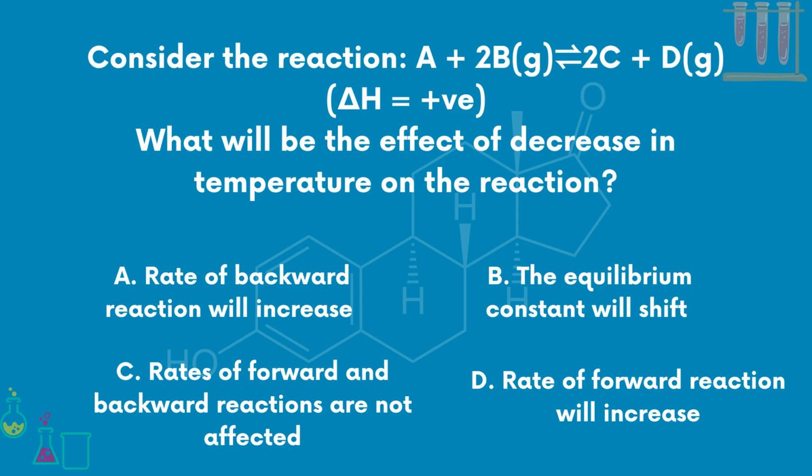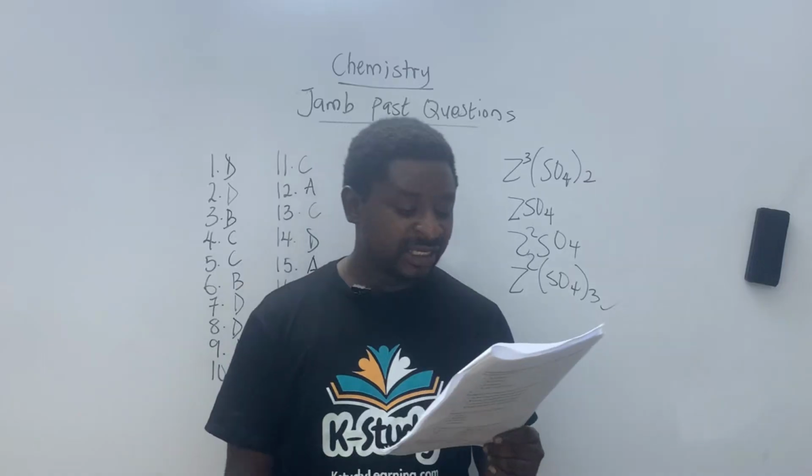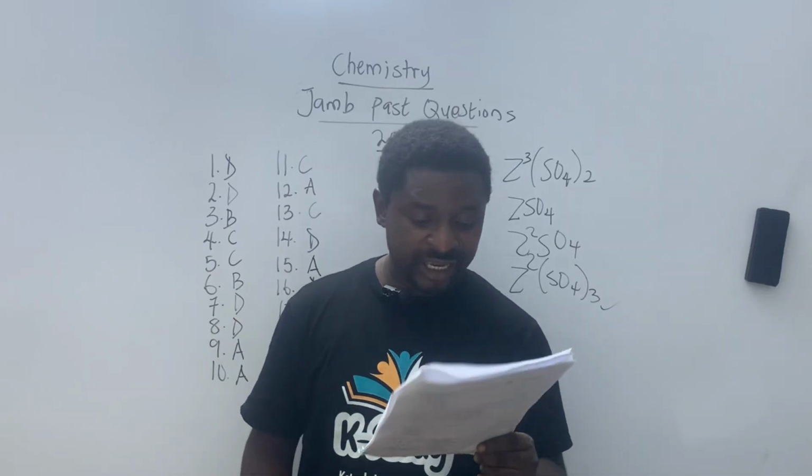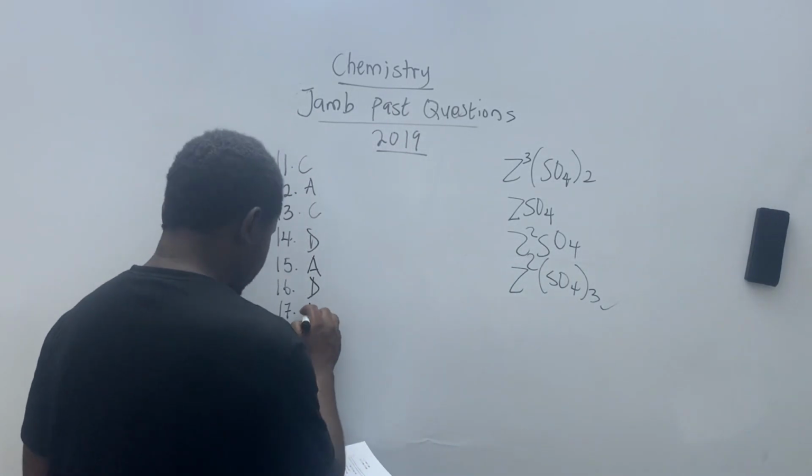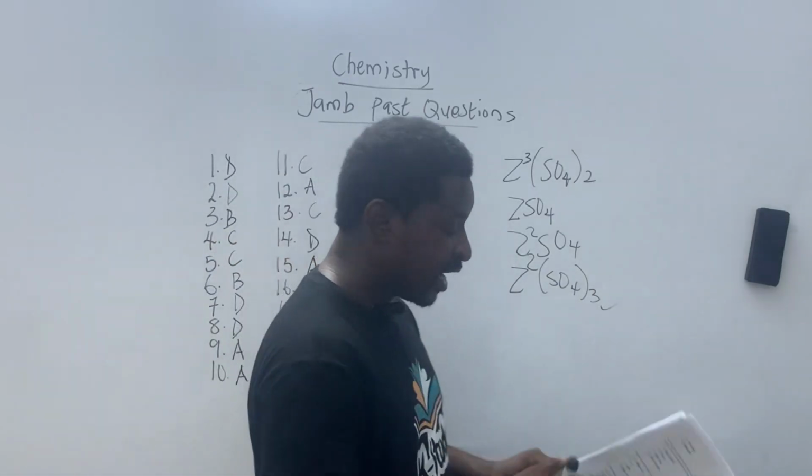A, rate of backward reaction will increase. B, the equilibrium constant will shift. C, rate of forward reaction and backward reaction are not affected. And D, rate of forward reaction will increase. My answer on number 17 is A, rate of backward reaction will increase. Number 17 is A.